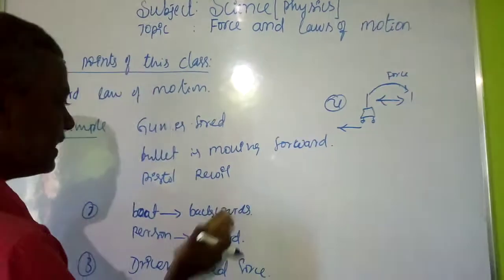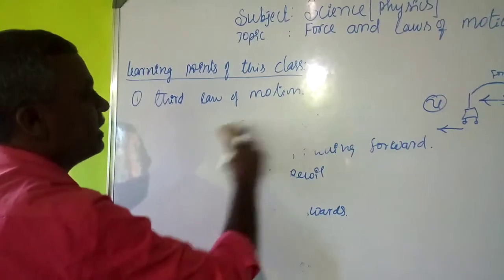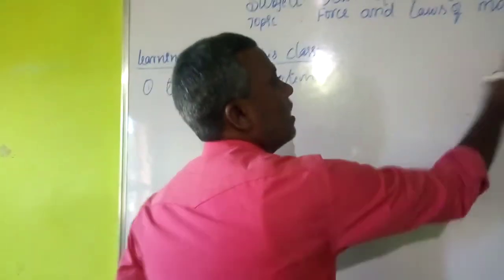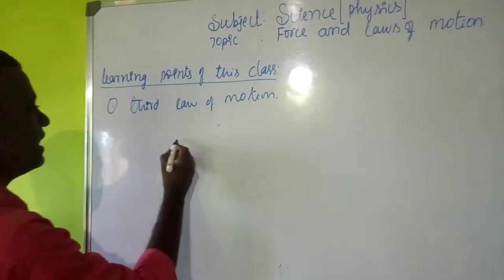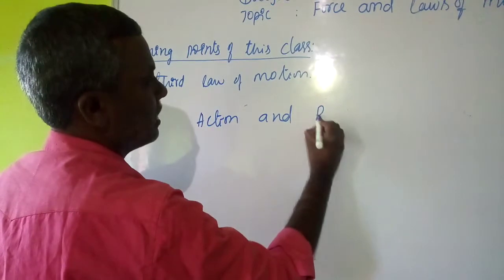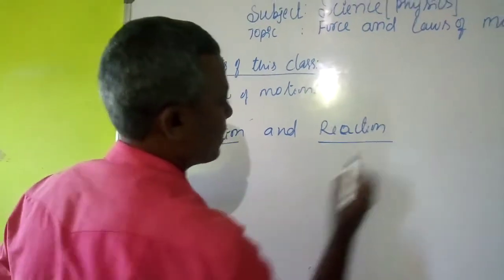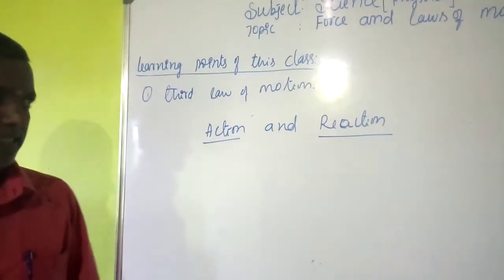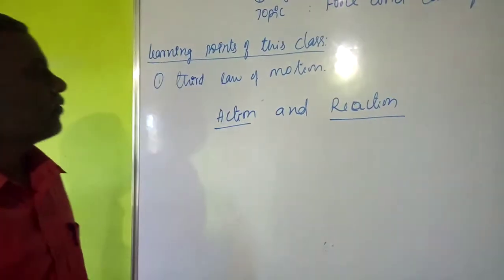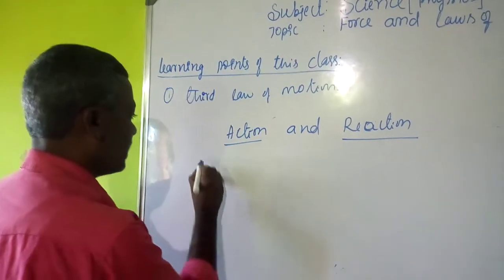So what it is indicating, these are all examples. What it is indicating is only two things, action and reaction. Is it correct? Okay students. Action means just throwing the weight. Reaction means after he is throwing, he is moving back. That is the reaction. So from these concepts, we can state the third law of motion: